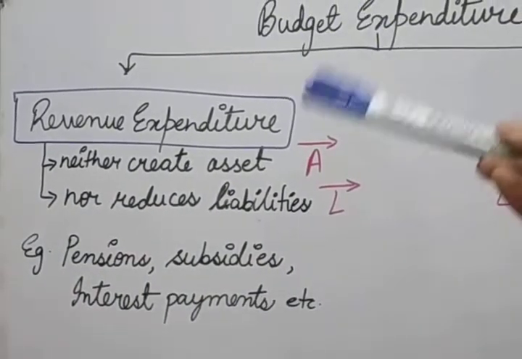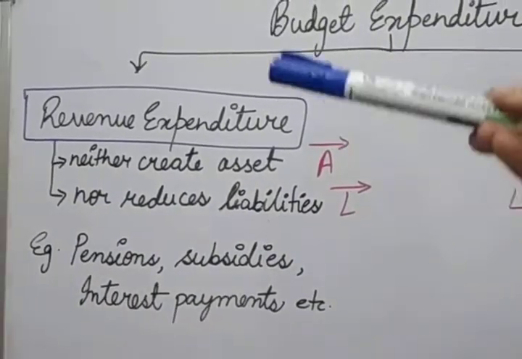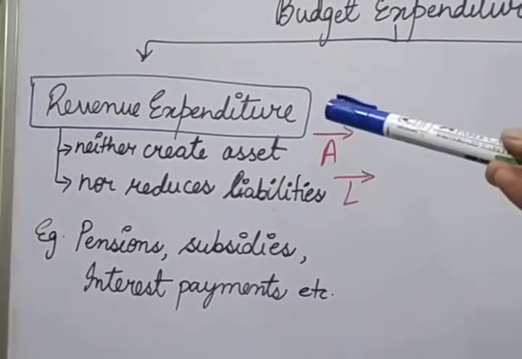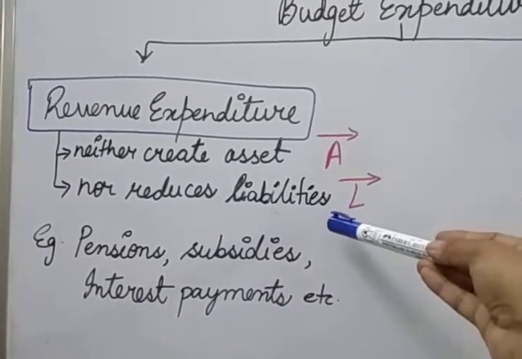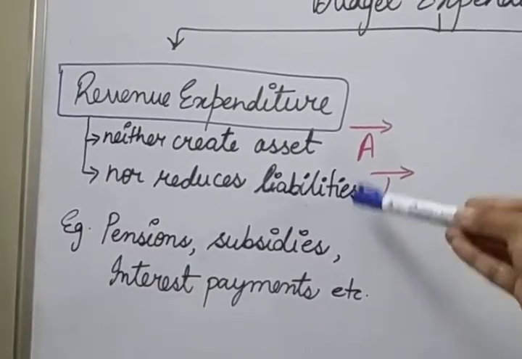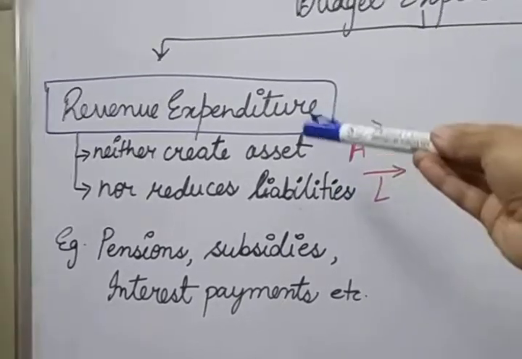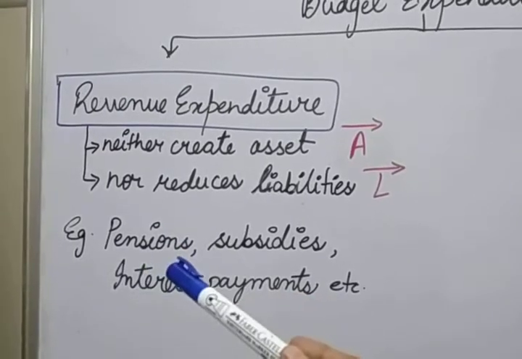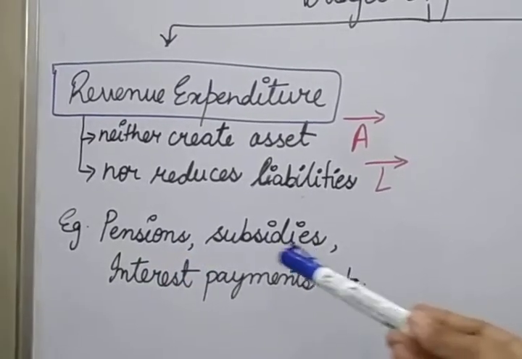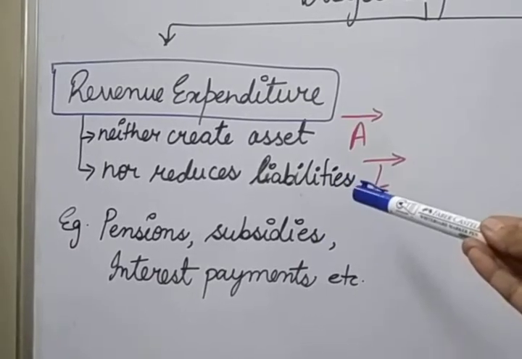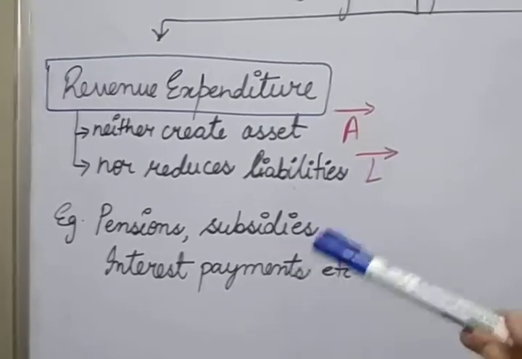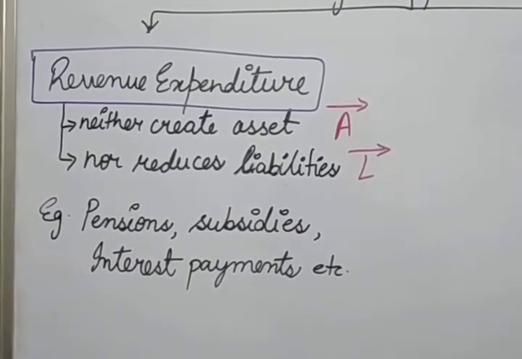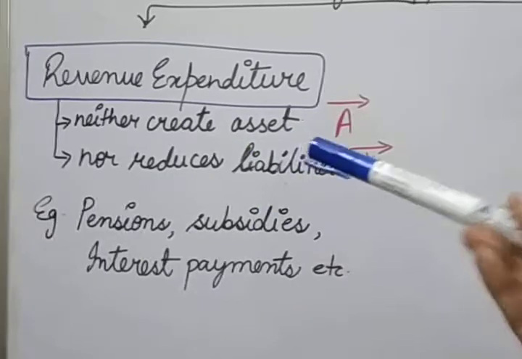That means this is that type of expenditure by which the government will not create any type of asset. Simply the government has to do the expenditure, and it will not reduce the liability. It is the liability of the government that they have to do, and by doing so they will not create any asset. Example, pensions. Pension is simply a liability of the government. It does not create any assets. Subsidies are also a liability of the government. Interest payment is also a liability of the government. Grants to the state governments and other things are simply liabilities, but they do not create any assets.